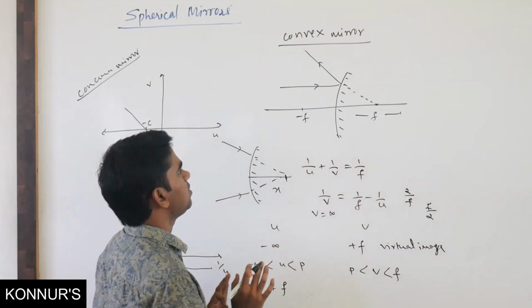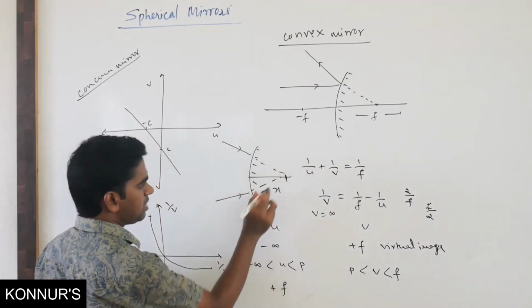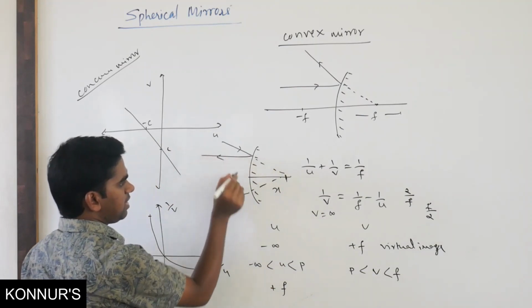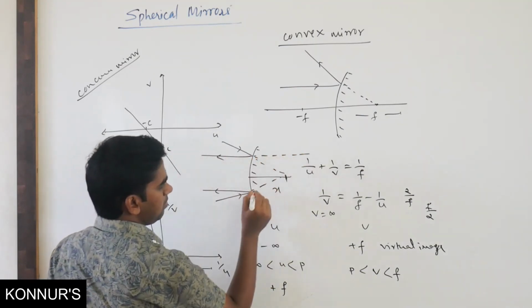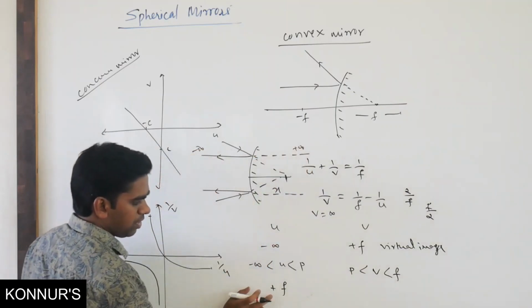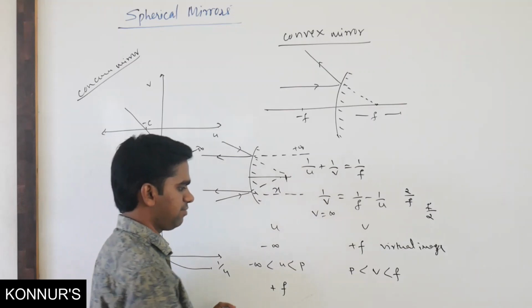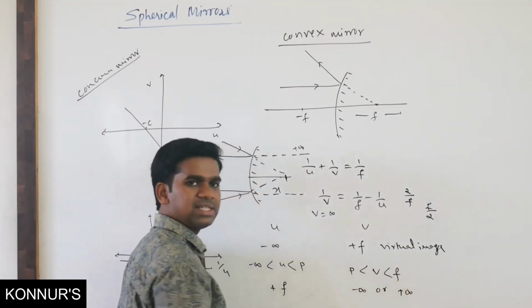It may be on the positive side or on the negative side. If the object is at f, the ray will reflect in this direction. They may join at minus infinity or at plus infinity. So for an object at plus f, the image may be at minus infinity or plus infinity.